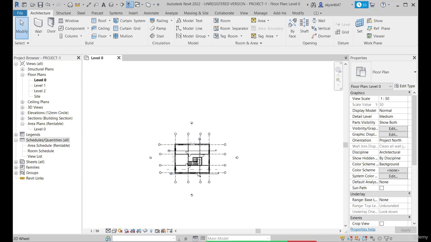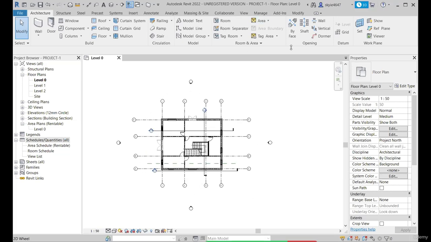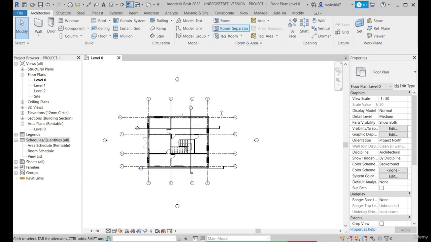Hello learners, in this lecture we are going to see the room placement and the room elements and all the properties associated with it. So you can find the room and its associated elements in the architectural tab under the room and area panel. So let's check it out.